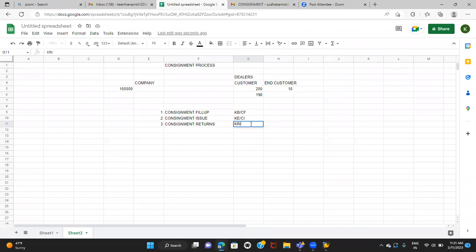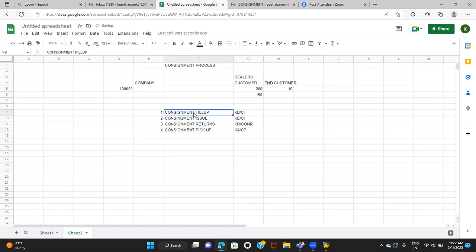Right. So we cannot use it here. If I enter CR, then it will become a credit memo request. Correct. We should be very careful. So we use CYNR. Okay, very good. Yeah, so CYNR. Then consignment pickup, KA or CB. So these are the different sales document types which you use for consignment fill up, consignment issue, consignment returns, and consignment pickup.